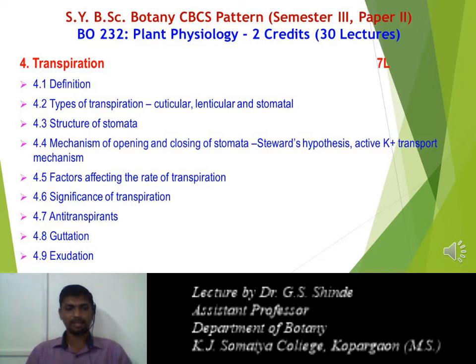Next point is the factors affecting the rate of transpiration. There are various factors that affect transpiration, divided into two types: external factors and internal factors. External factors are the environmental factors like temperature, light, humidity, wind velocity, water content in the soil. And the internal factors comprise the rate of ascent of sap, rate of absorption, leaf area, leaf size. So these are the factors that affect the rate of transpiration.